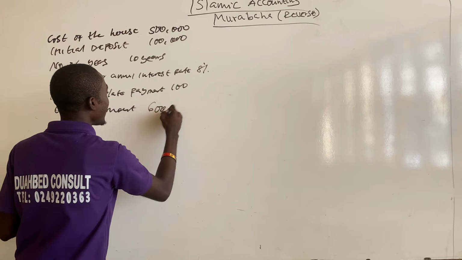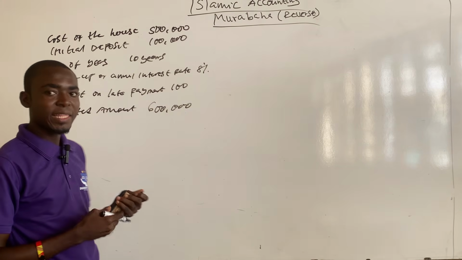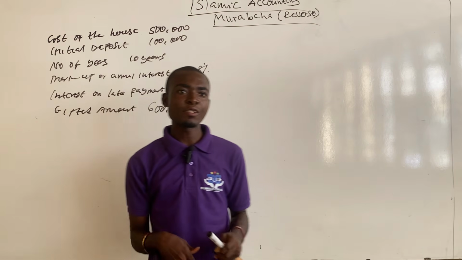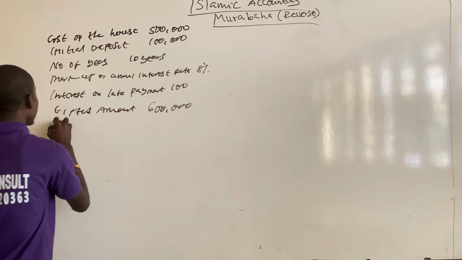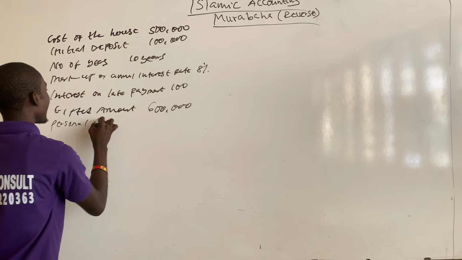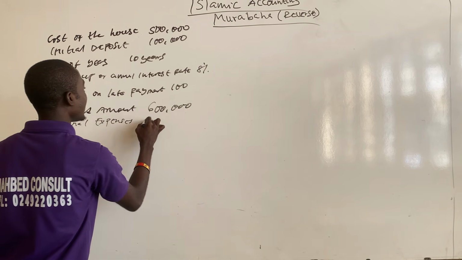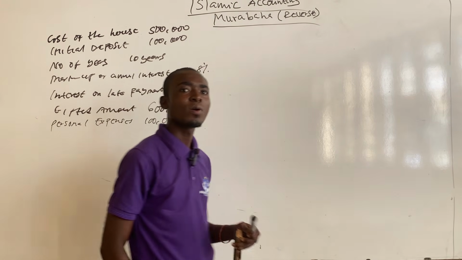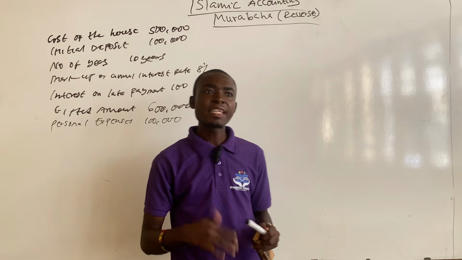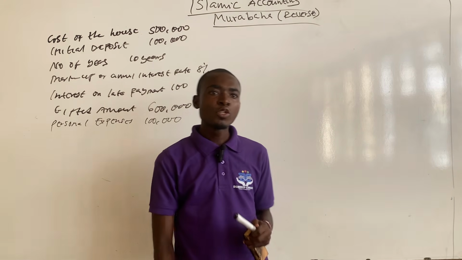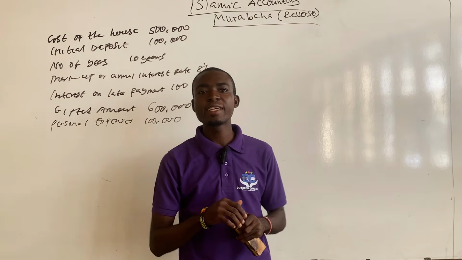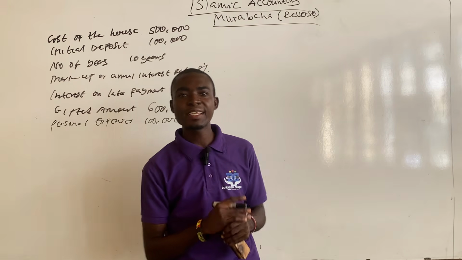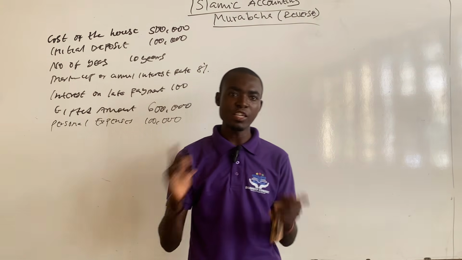Gifted amount is 600,000. And then out of this 600,000, Imam Ghazali intended to use 100,000 for his personal expenses. So you are required to calculate the amount of charity that Imam Ghazali will give using the Accounting and Auditing Organization for Islamic Financial Institutions method, and then that of the International Financial Reporting Standard method as well.